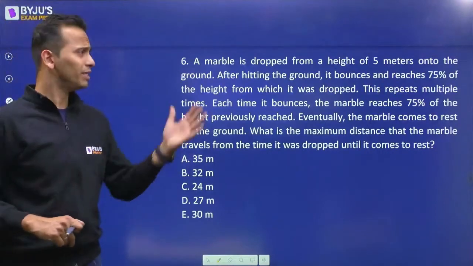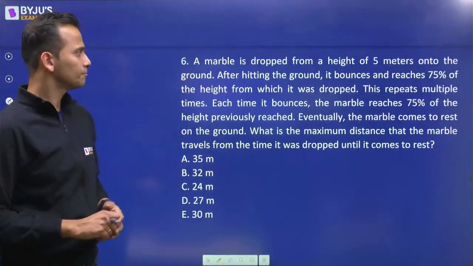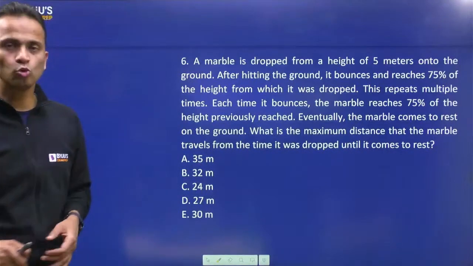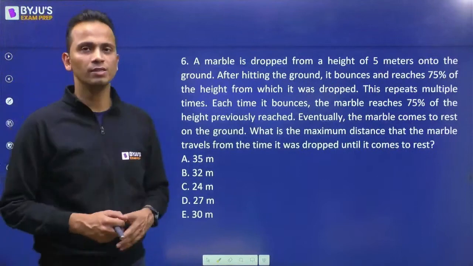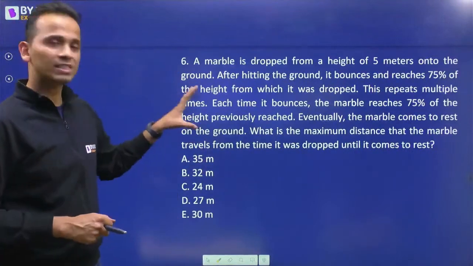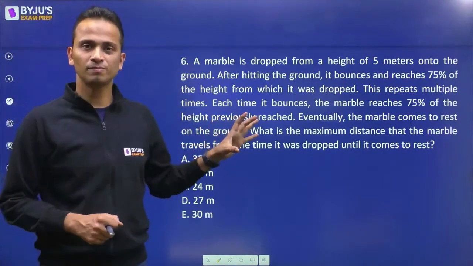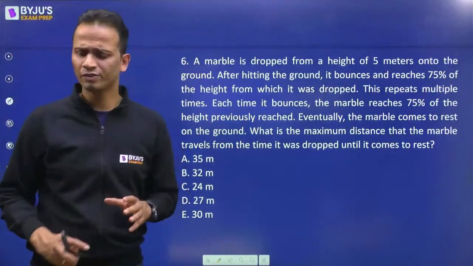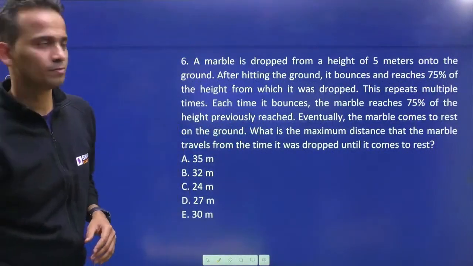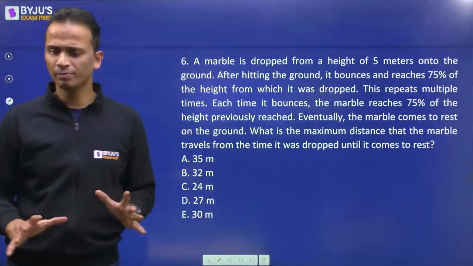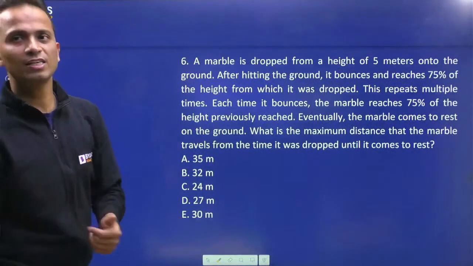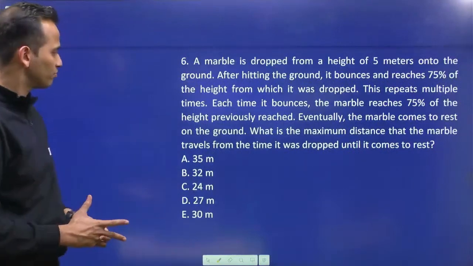Chapter किया है सबने. This is a very common question. So those who have done the preparation properly must have done this type of question, and they should not be taking more than 30 seconds, maximum 45 seconds to find out the answer of this question. I'll not be drawing the figure because this is very common question. विजय का आंसर आ गया है बहुत जल्दी. Okay, विजय.